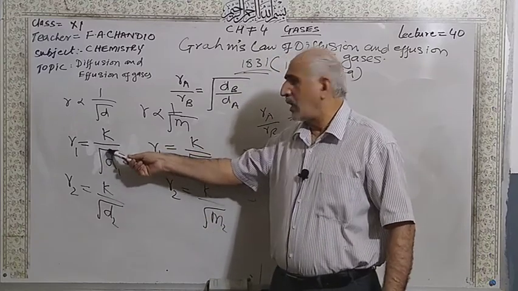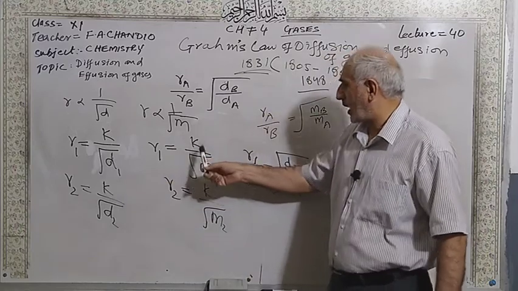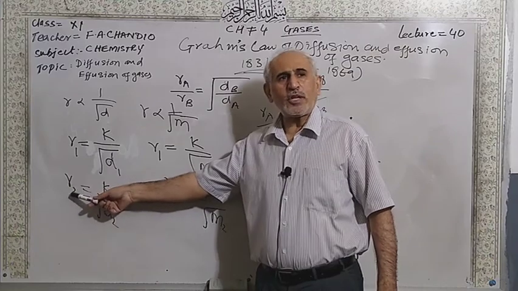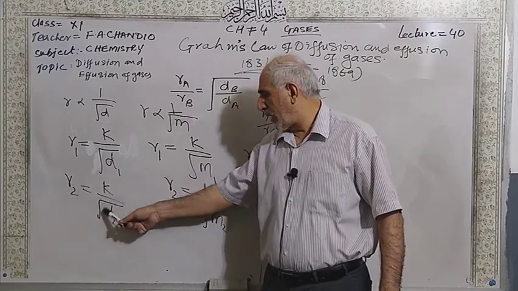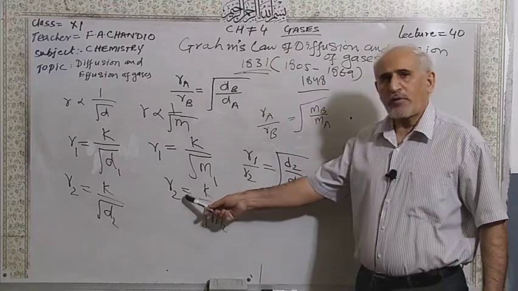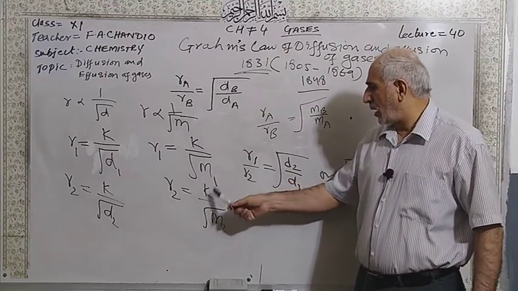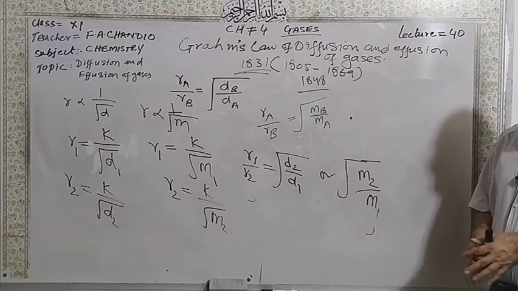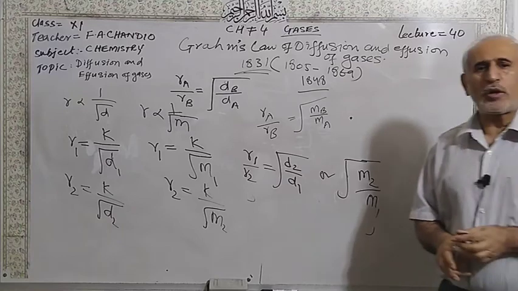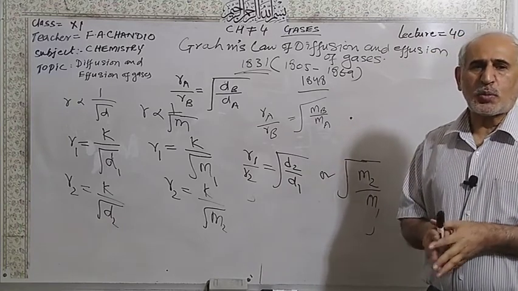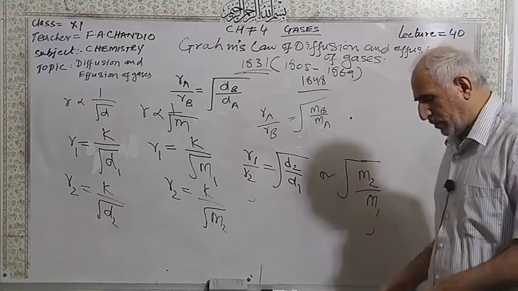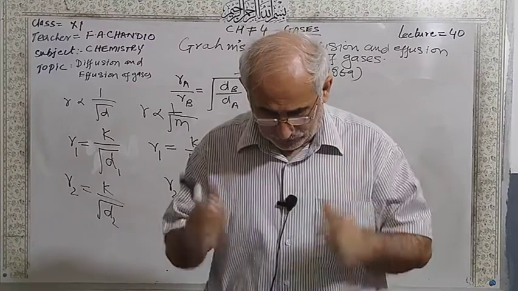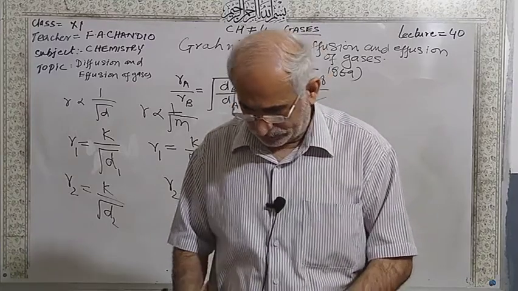It means that the rate of diffusion or effusion of a gas is inversely proportional to the square root of its density and molecular mass. So this is called Graham's law of diffusion and effusion.